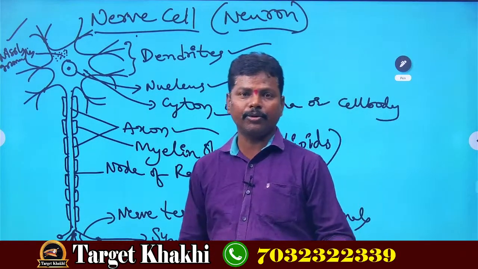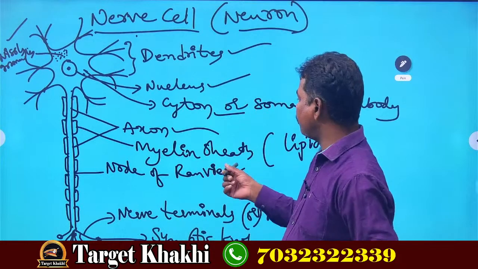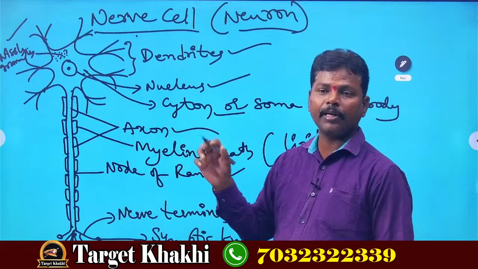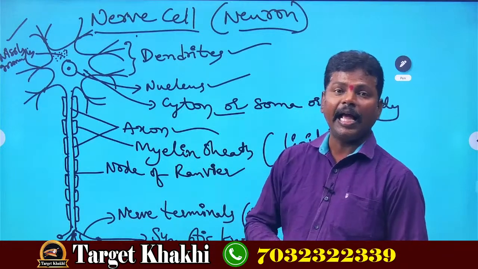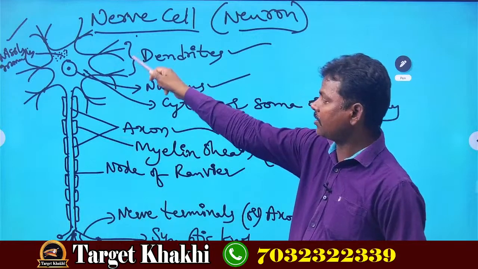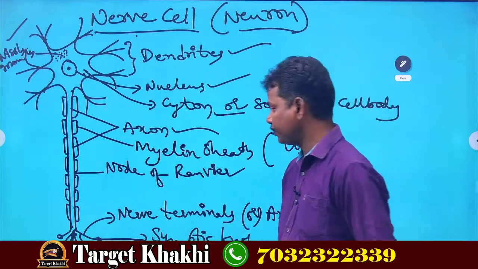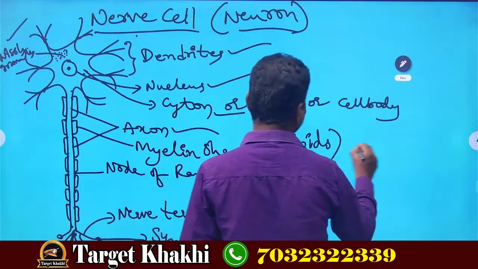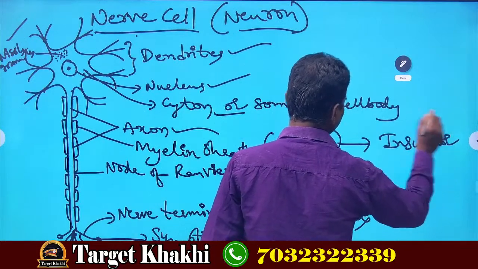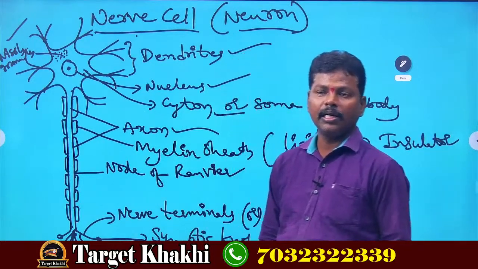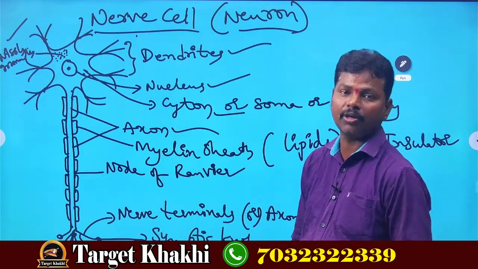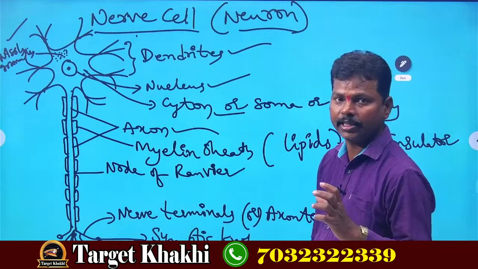Lipids are nothing but fats. These fats act like an insulator to the axons of the nerve cell. You know what an insulator is? An insulator will prevent electric shocks. Right?